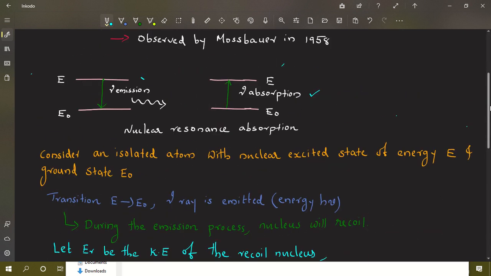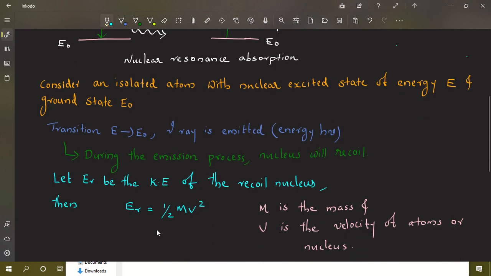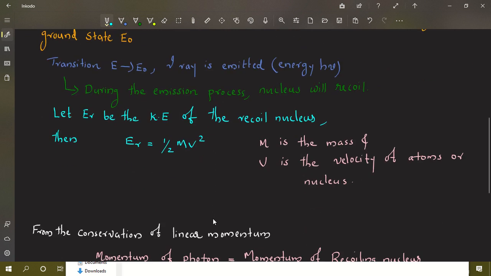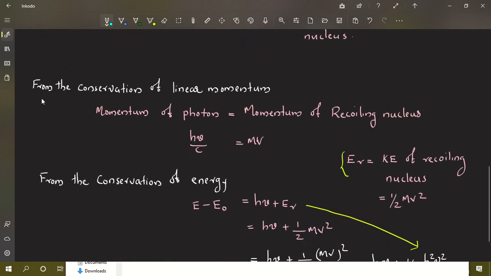So, remember, whenever there is a transition from the nuclear excited state to ground state, the gamma ray emission happens, and during the emission of the gamma ray, the nucleus will recoil, and the recoiling nucleus has a kinetic energy that is given by ER equal to half mv square. So, when the gamma ray is emitted and the nucleus is recoiling, during the entire process, the energy should be conserved and the momentum should be conserved.